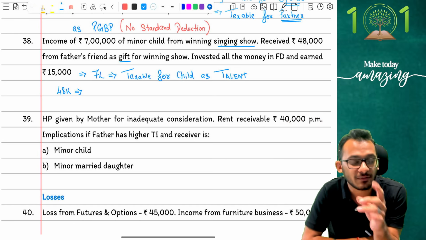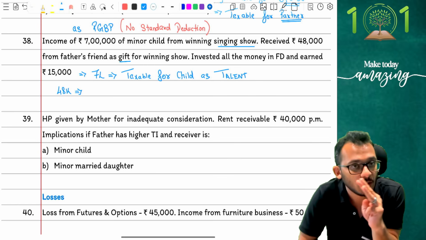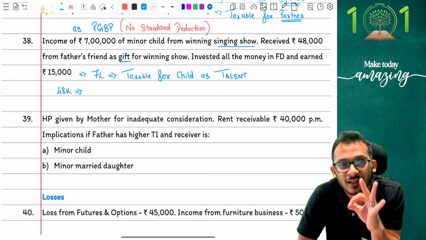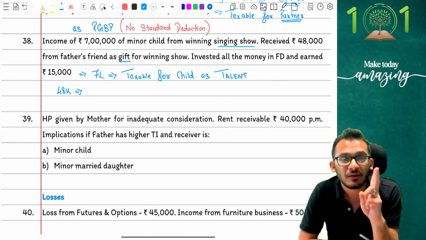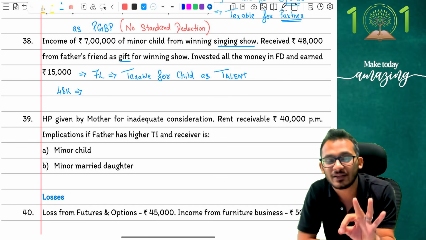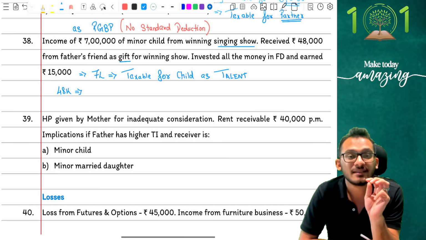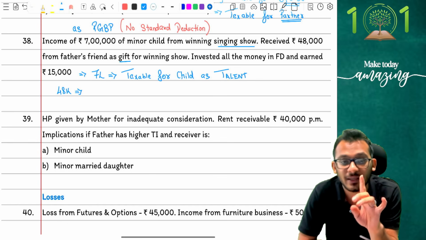People, when it comes to gift, I've always told you, never jump on the gift rules. Gift has a 3-way condition and you have to follow the 3 conditions properly. Condition number 1, I should have received an asset which is covered. This is money, covered. Condition number 2, it should not be an exception rule. Father's friend is not an exception, which means definitely taxable. But condition number 3 is what you missed. Condition number 3 says I should receive a gift of more than 50,000 for it to be taxable.